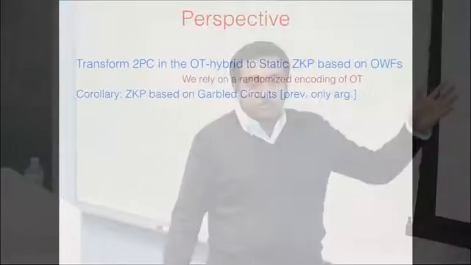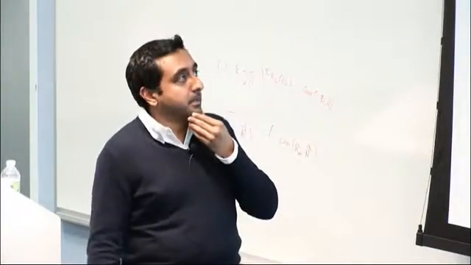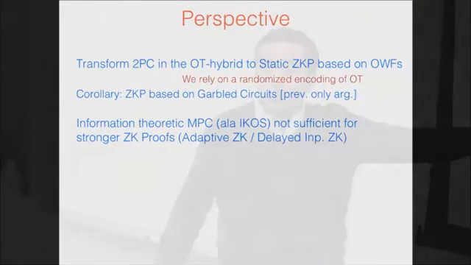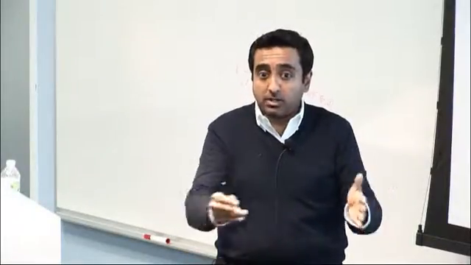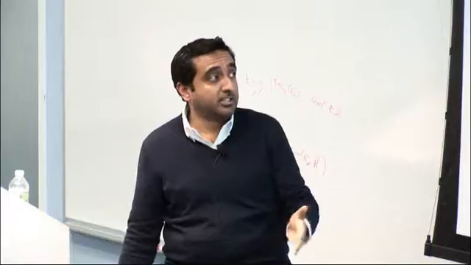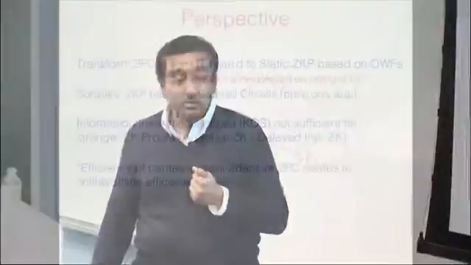And this is just a simple corollary. I just find that this textbook garbled circuit construction is very simple to explain a zero-knowledge proof. And as I mentioned before, the ICOS approach does not work here, at least for our stronger results of adaptive zero-knowledge and delayed input zero-knowledge, and we sort of need to use properties of two-party computations to do this.